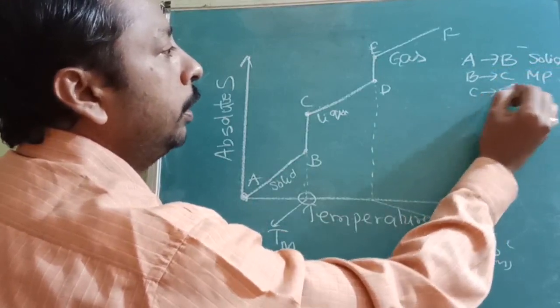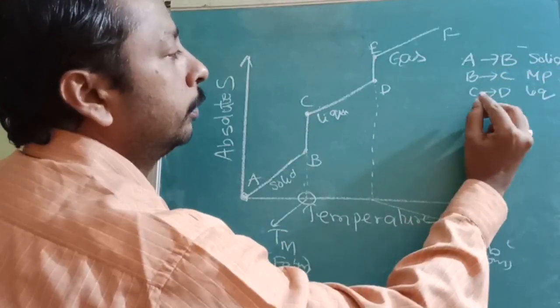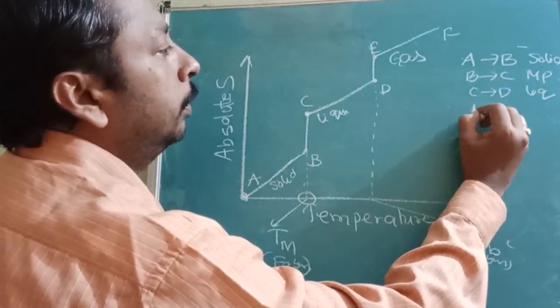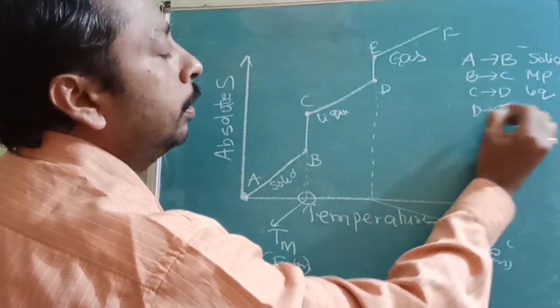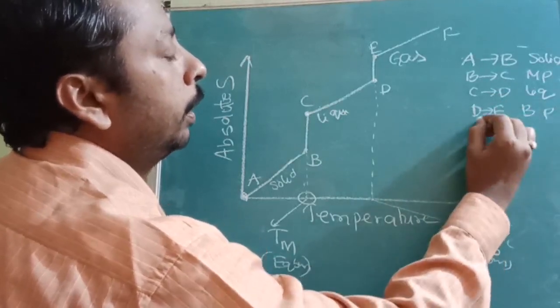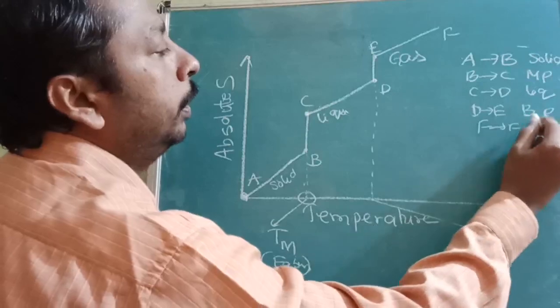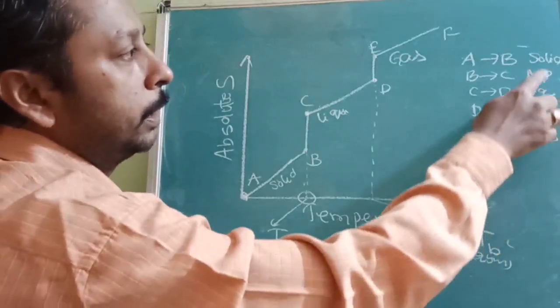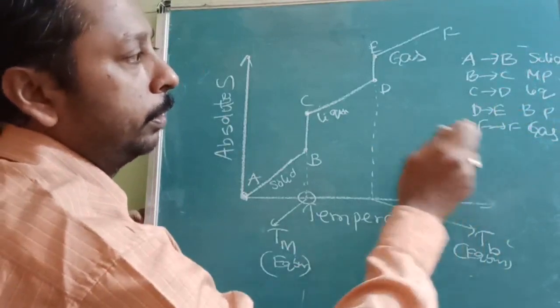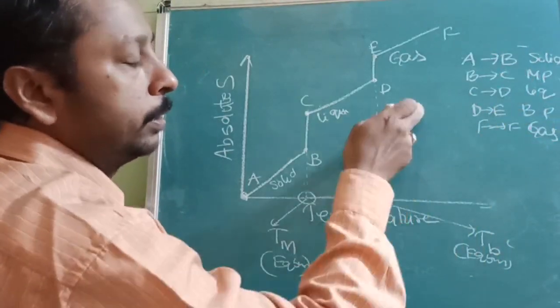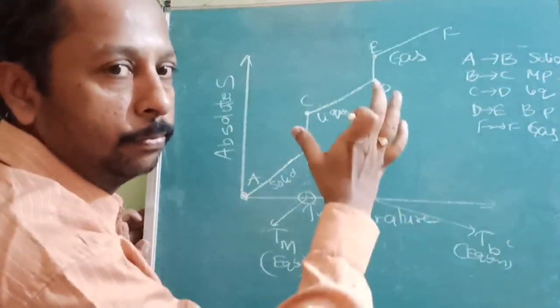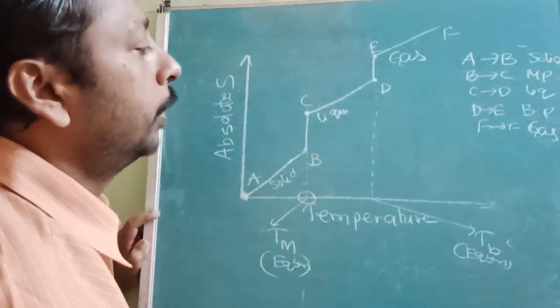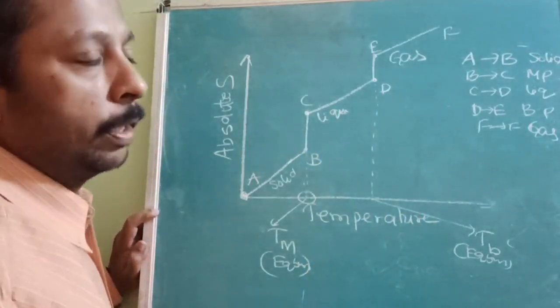C to D is liquid. D to E is the boiling point, and E to F is gas. Is it understood? Gas, liquid, solid: gradual variation, melting point, boiling point, steep variation, sudden variation. I am going to use that and derive the formula.